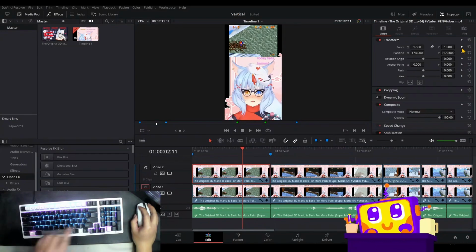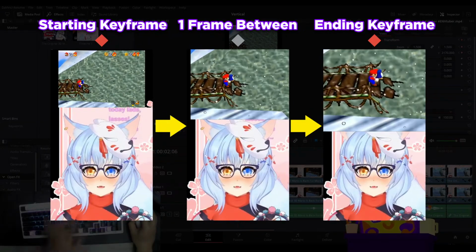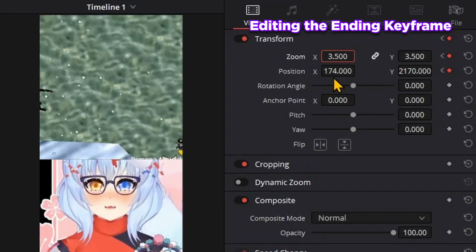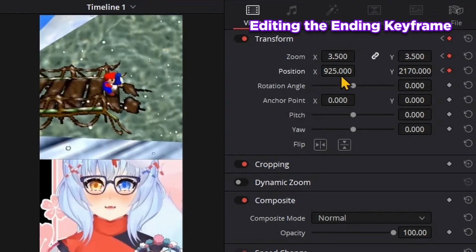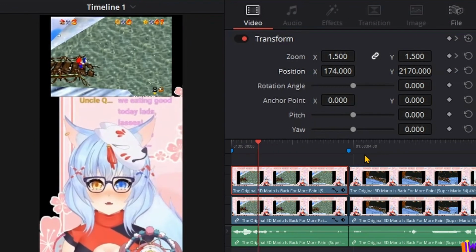So for this one though, I'm going to have a starting keyframe here, 1, 2, and then the ending keyframe. So the zoom goes fast because I only have 2 frames in between. So if I do this one as 3.5, align it a bit. Then if we play, "You shall be the sacrifice."